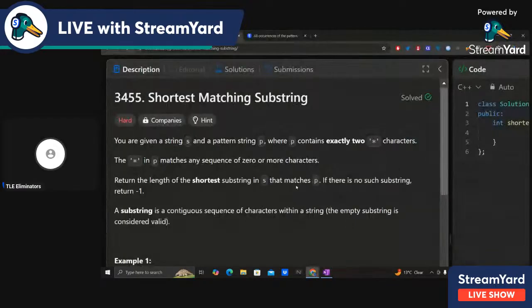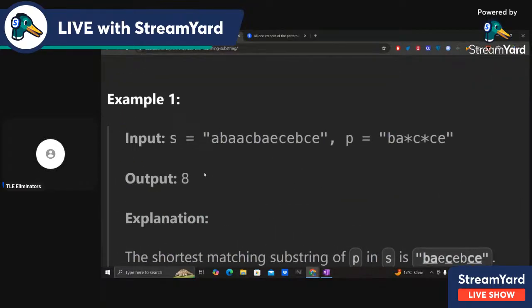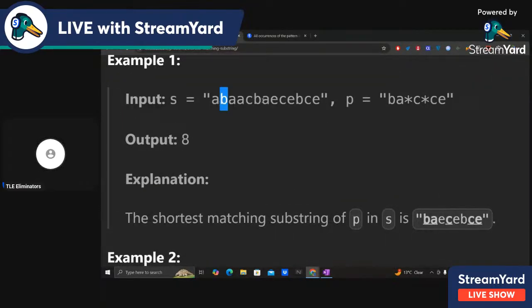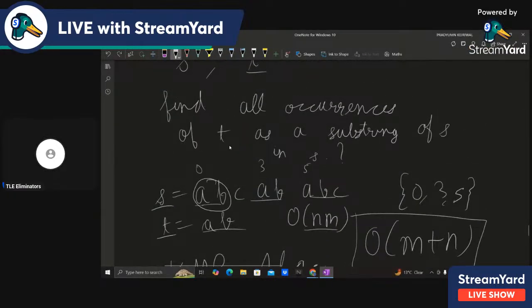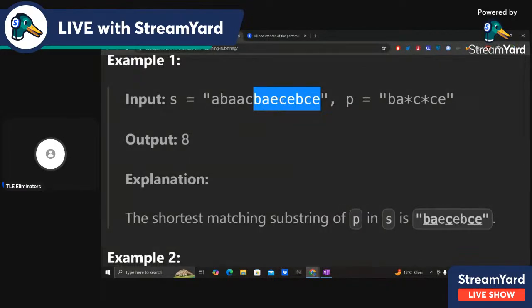Let me give an example. Let's say we have S as AB, AA, CB, AE, CE, BC, and P is BA star C star CE. What they are saying is that this string right here, BAECEBCE, is matching with P, just like the substring AB is matching with AB. Why?